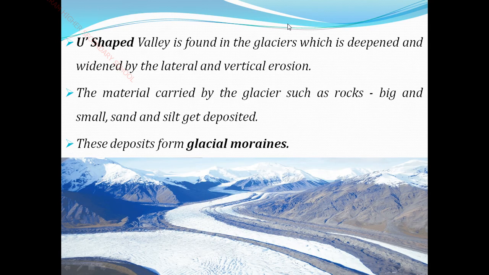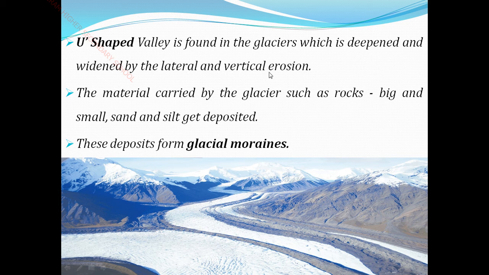Then next you see the U-shaped valley. We have seen only the V-shaped valley, but now we are going to see the U-shaped valley. You see, this seems like a U, and this is considered a U. So this is the U-shaped valley. This is found only in glaciers, in the snow areas only, which is deepened and widened by lateral and vertical erosion.